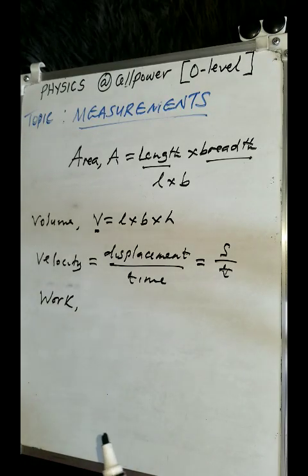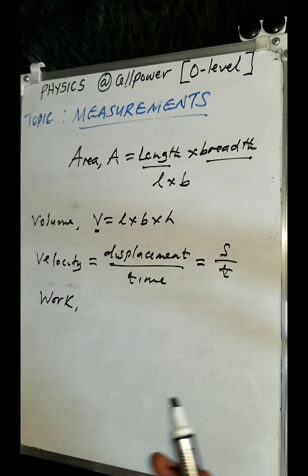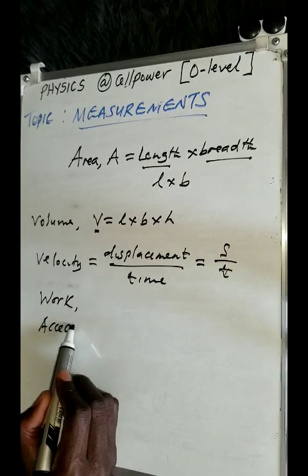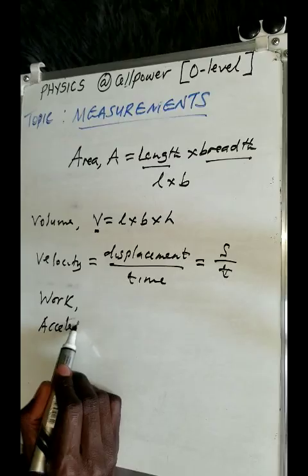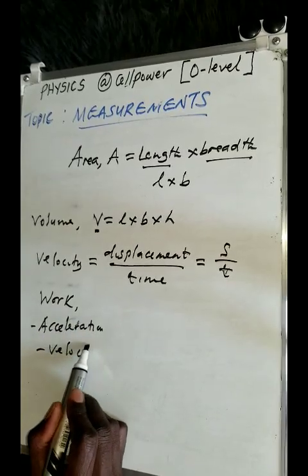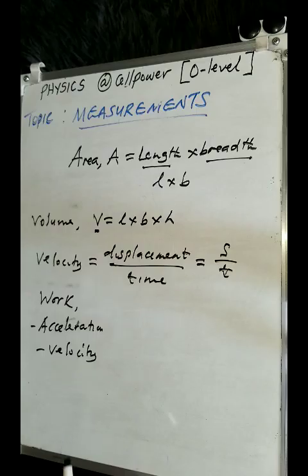So there are so many derived quantities that we can talk about. As you go on, you are actually going to learn about a lot of these derived quantities. Acceleration, we can talk about acceleration. We can simply talk about velocity. But of course, we do not just need to know these, we also need to know the SI unit that we are going to be using.